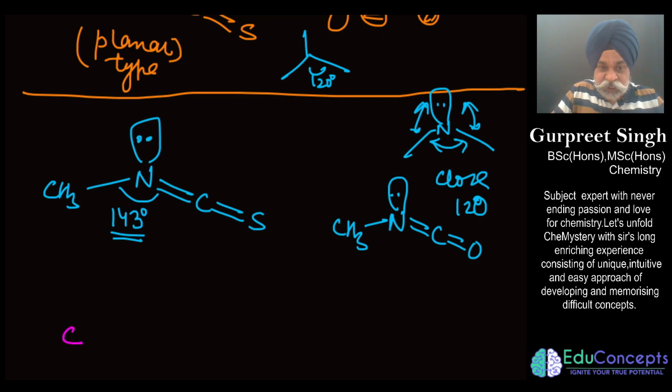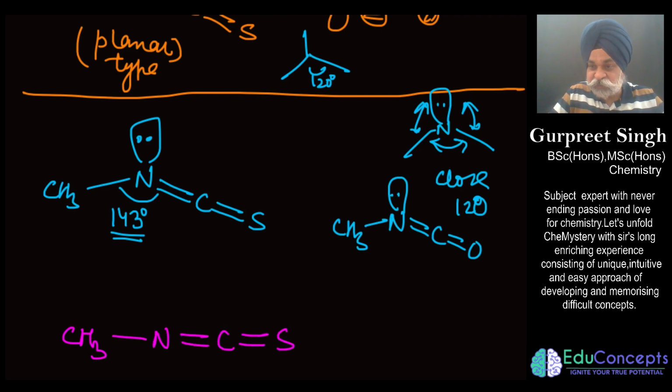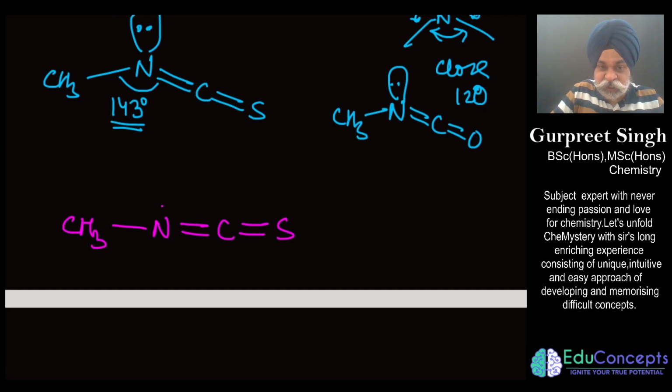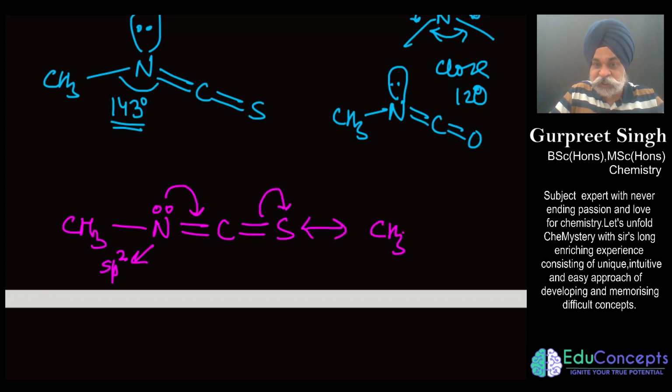The reason for that is very interesting, so now we shall say it like this. If I consider this as the point of discussion, this nitrogen is sp2 hybridized, but if I do the resonance here, I shall be getting nitrogen triple bond carbon, single bond, and sulfur would get a negative charge and this would become positive. Now this carbon has become sp hybridized, and if it is sp hybridized, it tends to become 180.